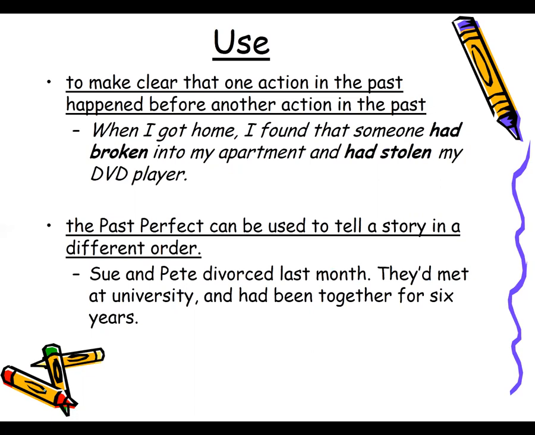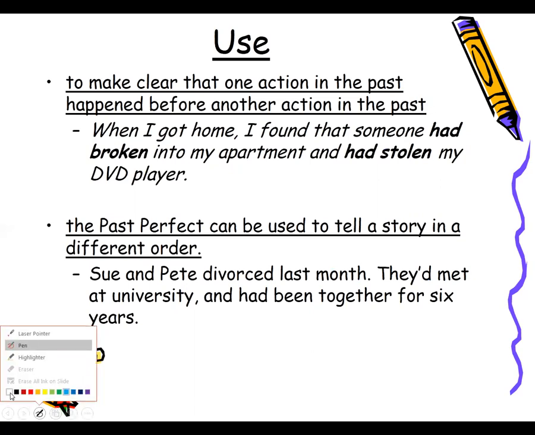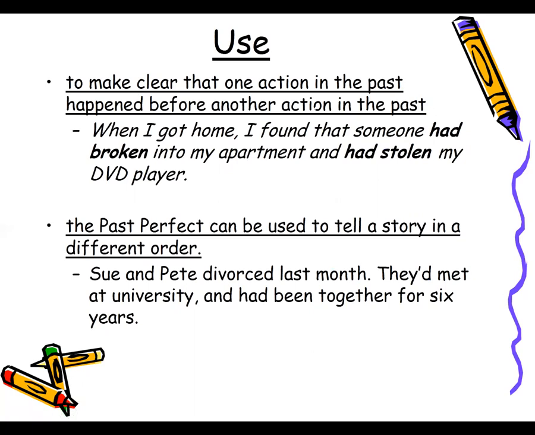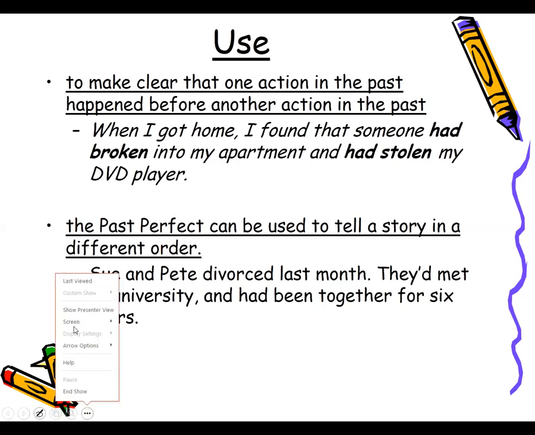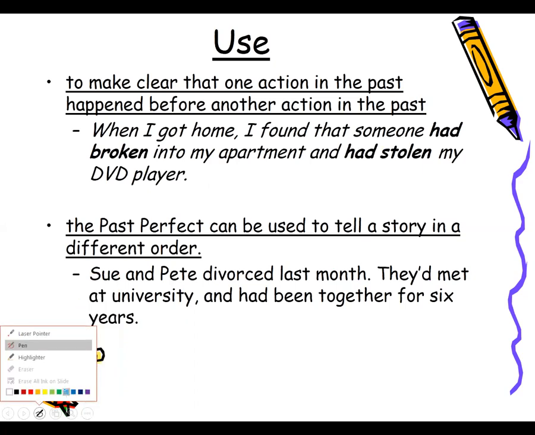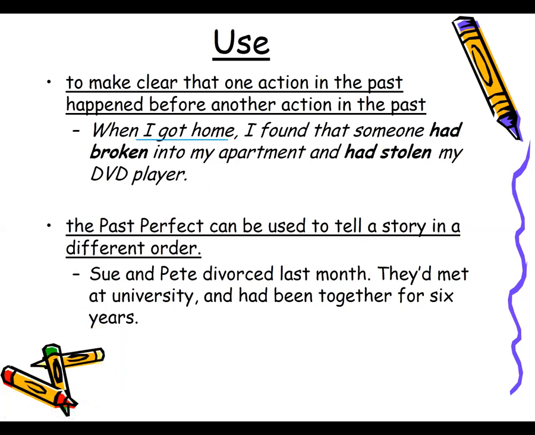Uses: to make clear that one action in the past happened before another action in the past. Like for example, when I got home, I found that someone had broken into my apartment and had stolen my DVD player. Okay, so I got home. You can see this, that I got home. Okay, so I got home is the past tense, and had broken and had stolen.